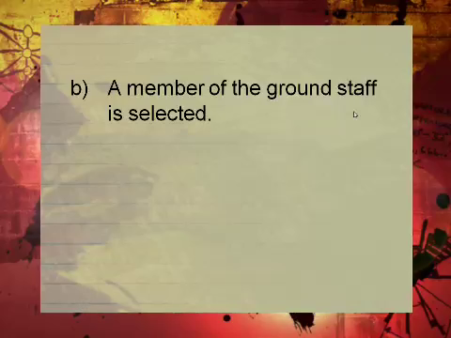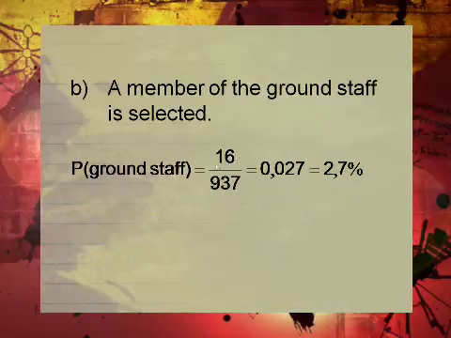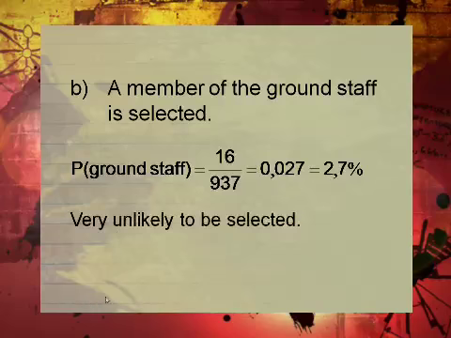What about if a member of the ground staff is selected? How many ground staff? 16 ground staff out of 937, which is 0.017. Take this to the probability scale, and then you have 2.7%, which is very unlikely to be selected, because that is less than 25% on the probability scale. Please, your probability ranges from 0 up to 1. It can never be more than 1. If you get an answer of more than 1, something's wrong with your calculations.